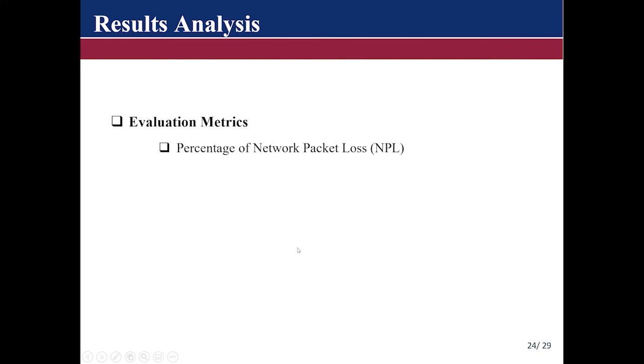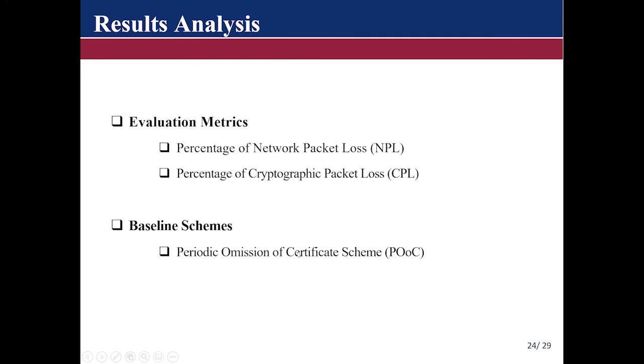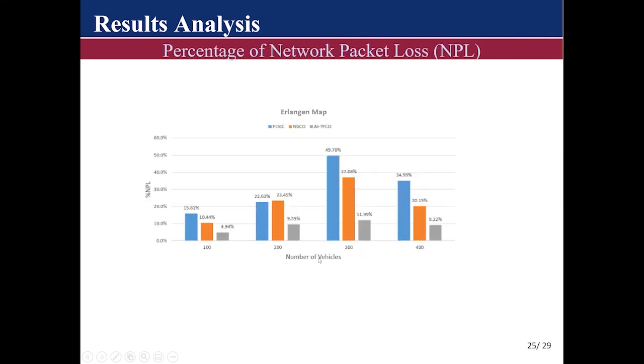For this presentation, we'll take a look at two evaluation metrics: first, the percentage of network packet loss incurred, and the percentage of cryptographic packet loss incurred. The baseline schemes with which we compared our scheme are the periodic certificate omission scheme and the neighbor-based certificate omission scheme. When we look at the percentage of network packet loss, following the color coding, the blue represents the periodic omission strategy, the orange represents the neighbor-based omission strategy, and the gray represents our strategy.